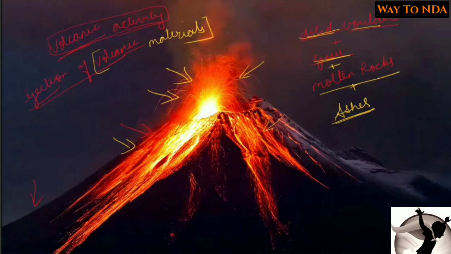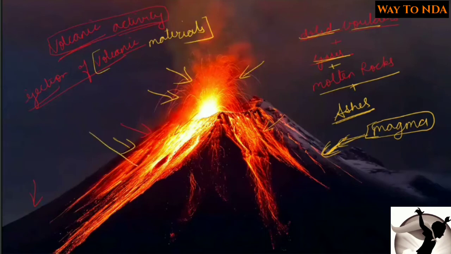Sometimes the material which is inside, which has not come outside yet, is called magma. Deep inside the earth, it is about to come outside but has not come outside yet, that is called magma. But the material which has already come outside is called lava.